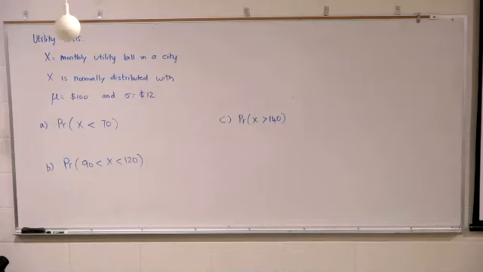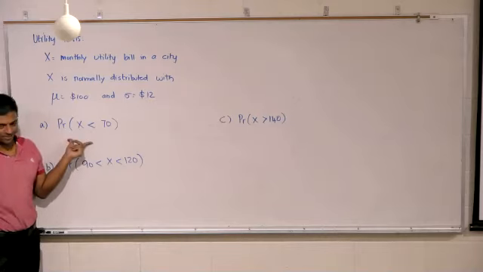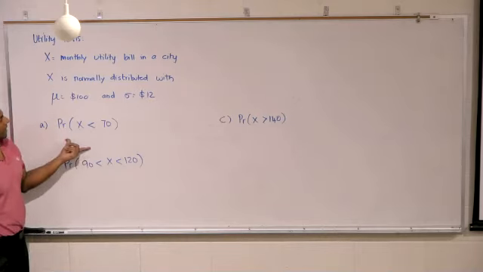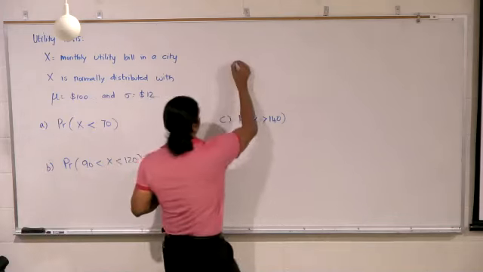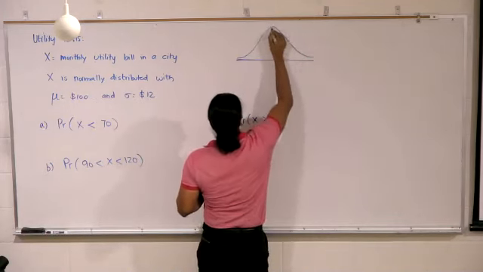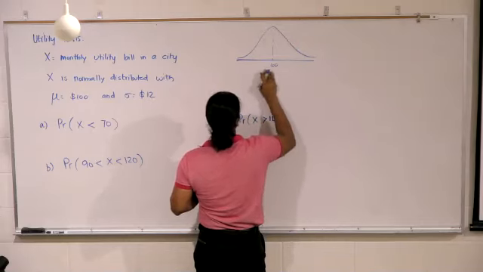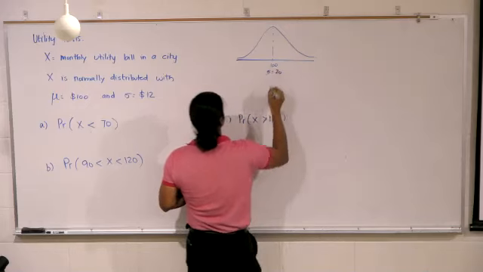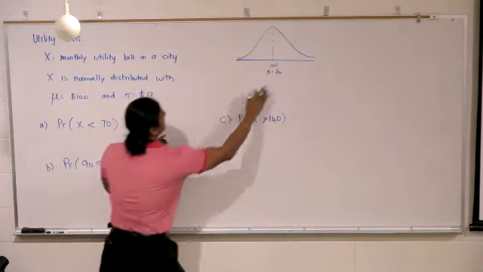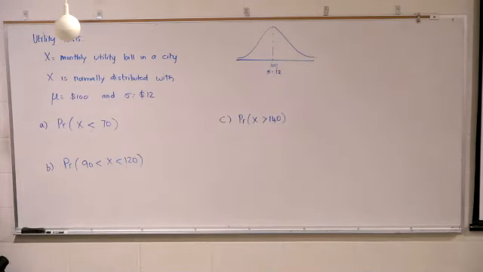Okay, so again, if you can't do it mentally, you're supposed to draw it out. The mean is 100, the standard deviation is 12. So x is less than 70.